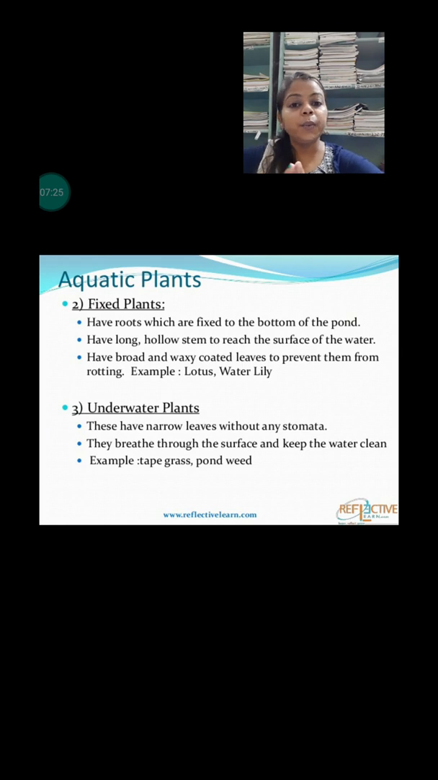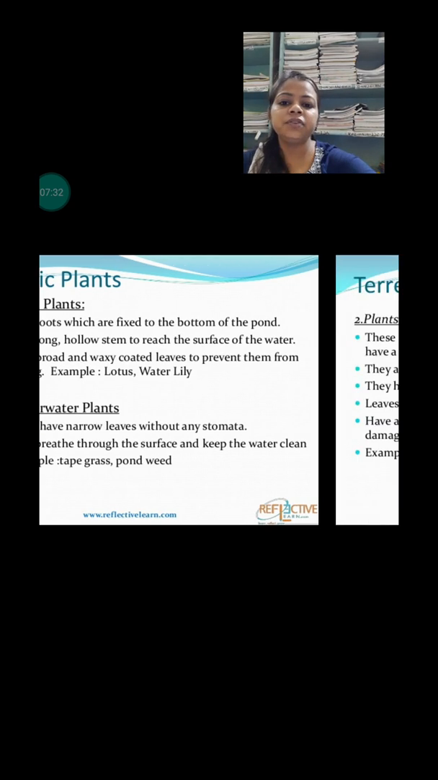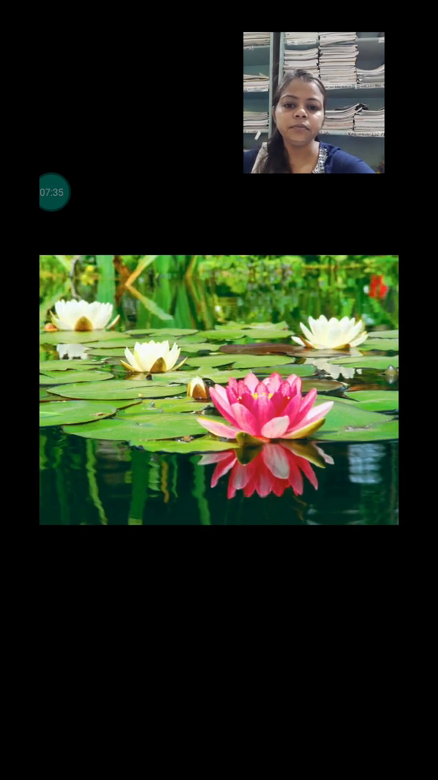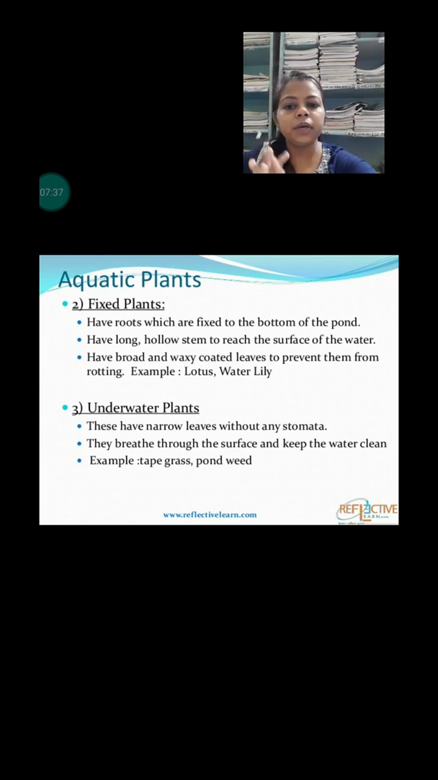Next is the aquatic plant. Aquatic plants, as I told you in the beginning, have been categorized into three categories. First is free floating plant, second is fixed plant, and third is underwater plant. Free floating plants are the plants which float on the surface of the water, like duckweed and water hyacinth. They have stomata on the upper surface.